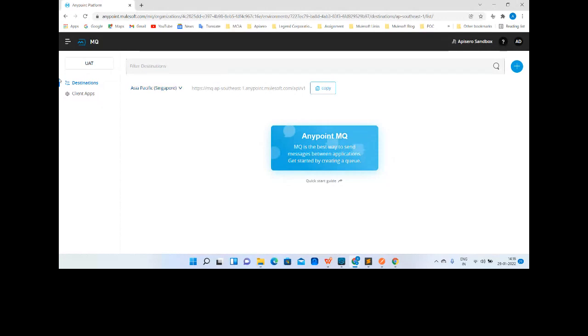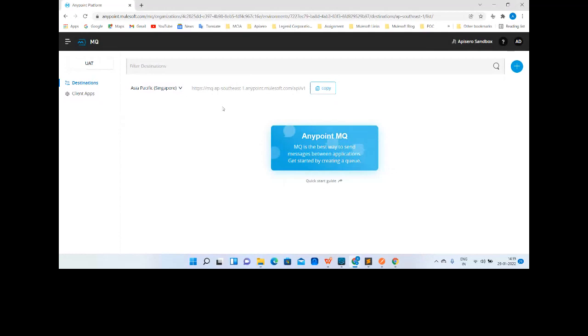We can do that with the help of client apps. We can create the client application and have the authorization client ID and client secret for that particular region, to access all the queues created in that region. Very important: you cannot use or access queues which are created in a different region.